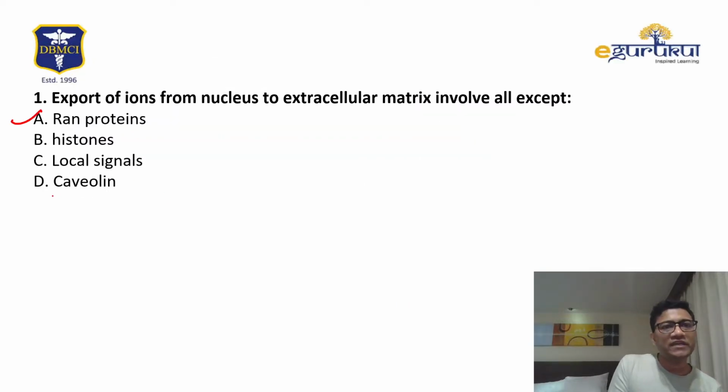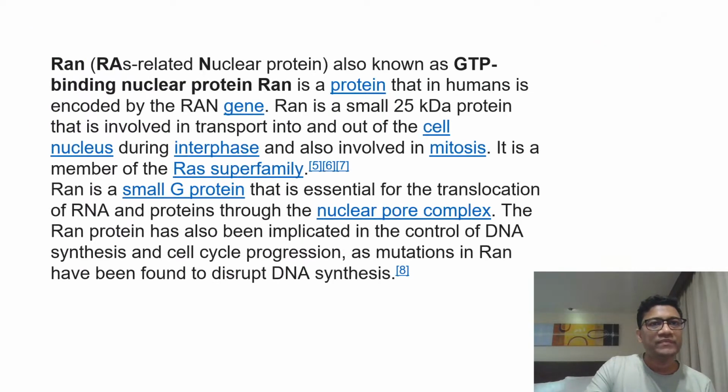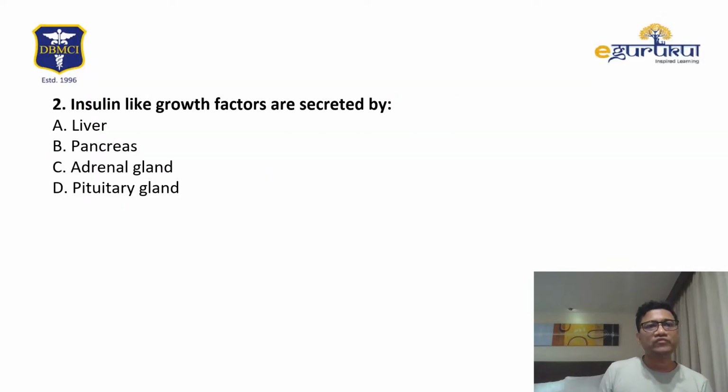Caveolin is basically, it helps in the process of endocytosis and also stores calcium in caveoli. Insulin-like growth factor, the liver makes IGF-1, and that is the answer. Again, asked in INICET also this year. So INICET, okay.